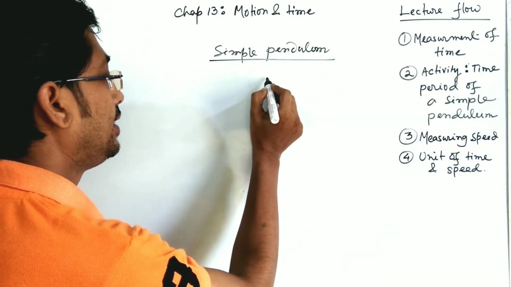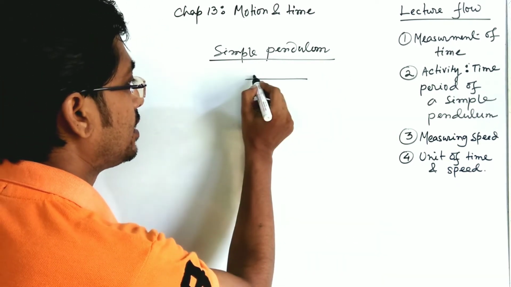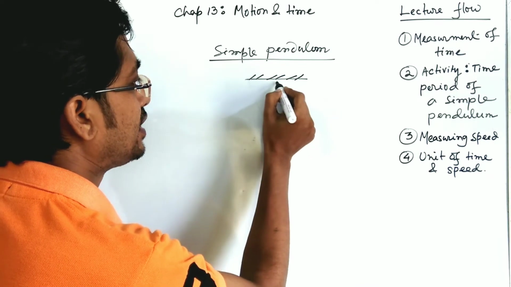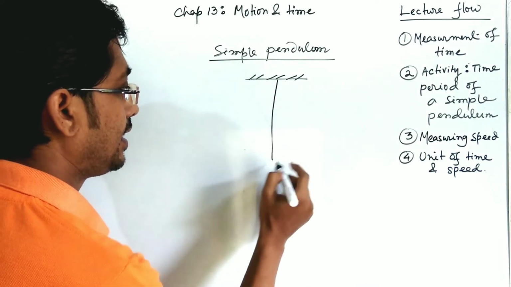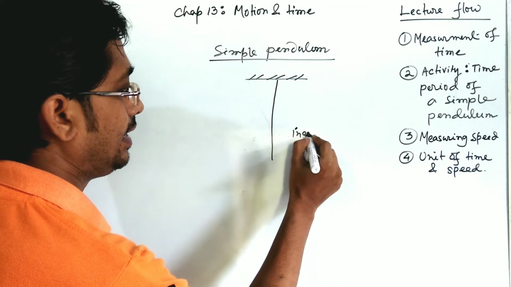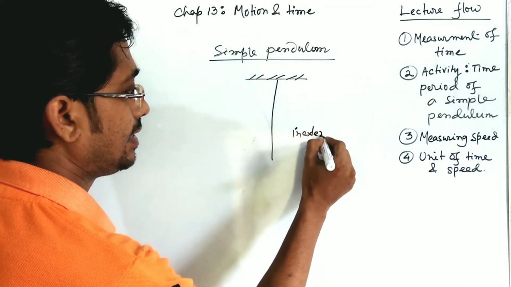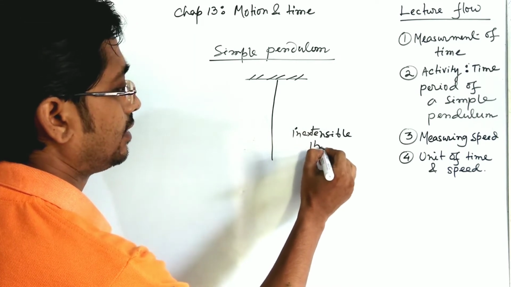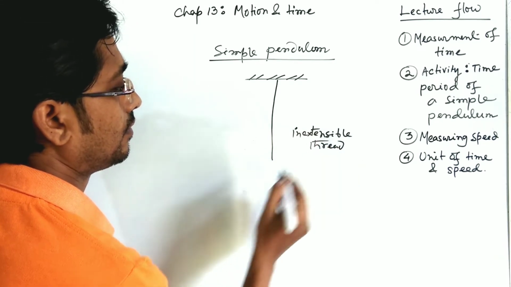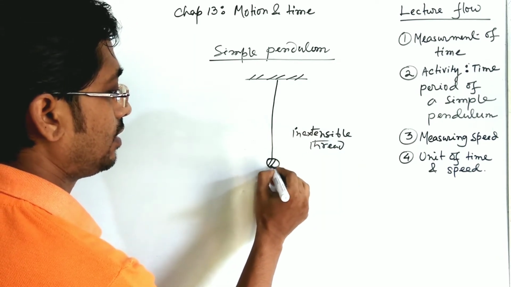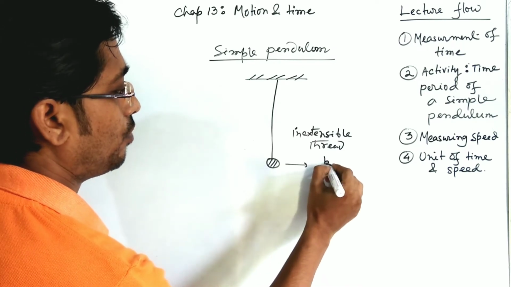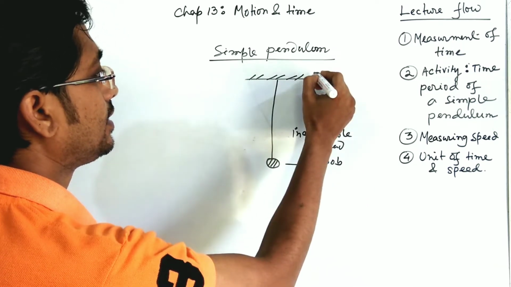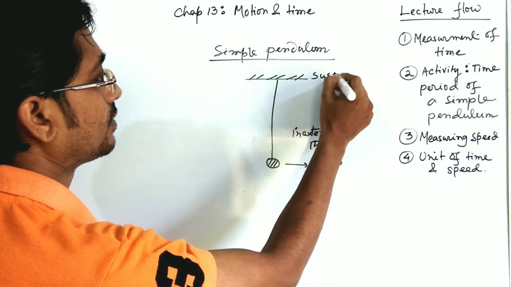Generally, in the simple pendulum some parts are there. This is the suspension, this is an inextensible thread, and this is known as the bob.